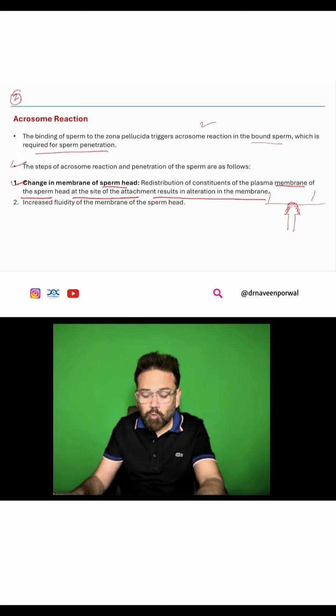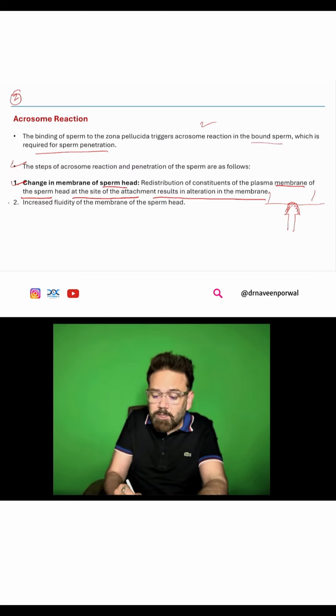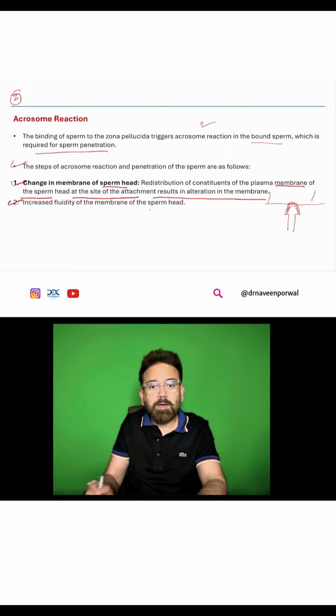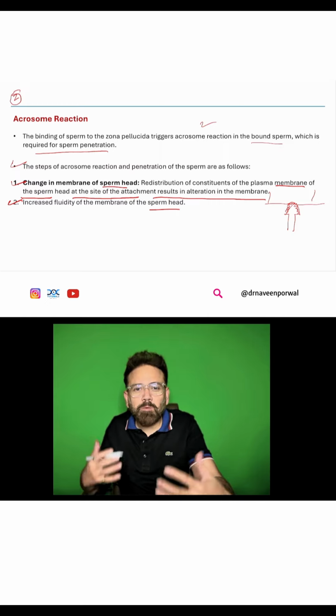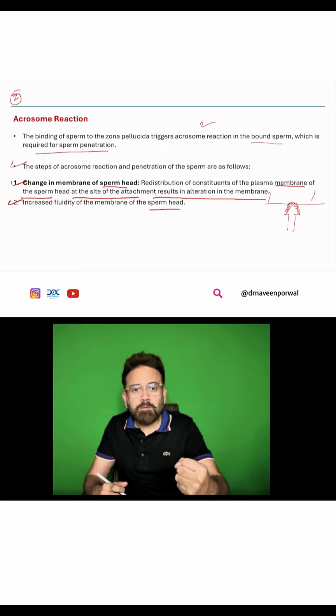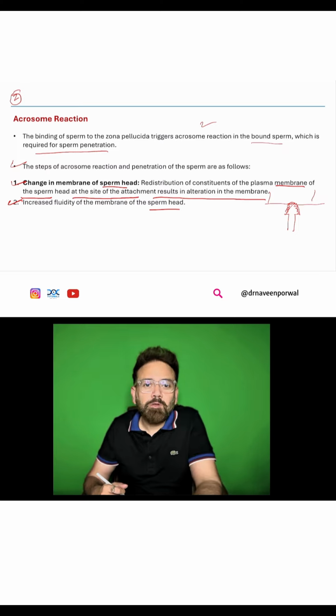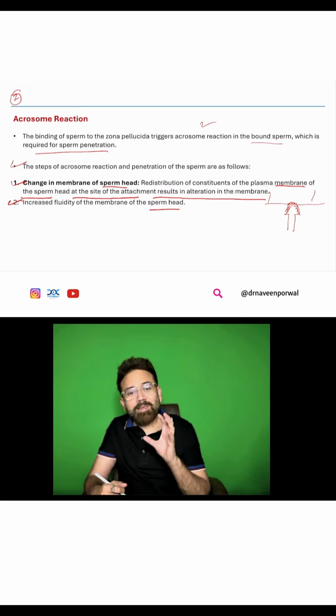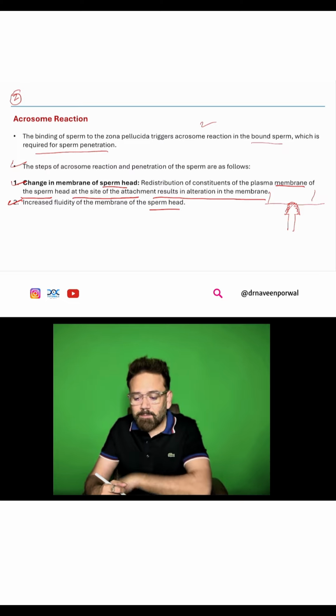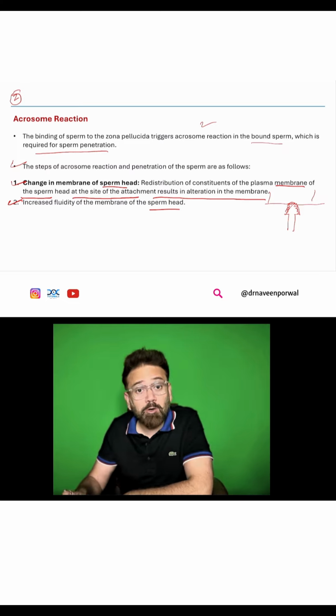Okay. Number two, increased fluidity of the membrane of the sperm head. If you are in a relationship, you have to be very fluid. You cannot be rigid. No, this is only correct. No, you can be wrong also. So similarly, increased fluidity of the membrane of the sperm head is important for acrosome reaction.